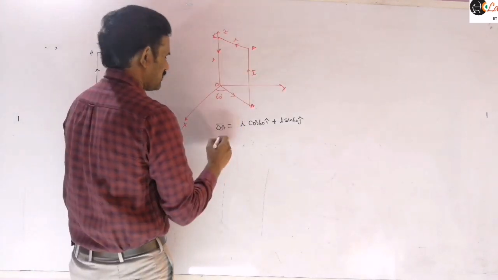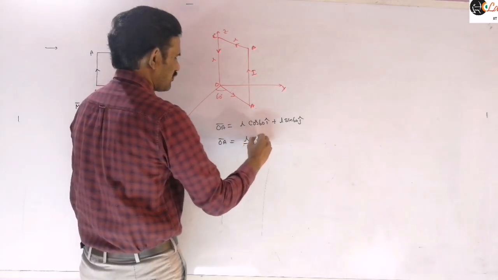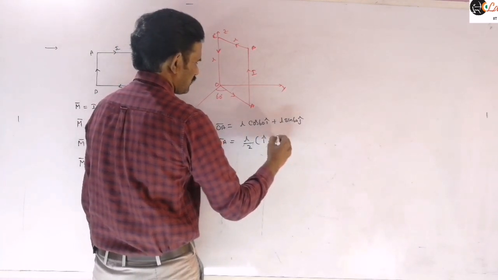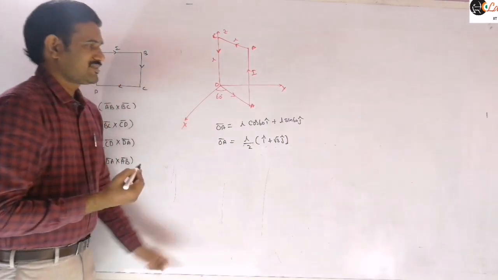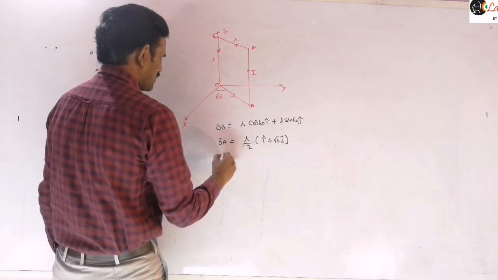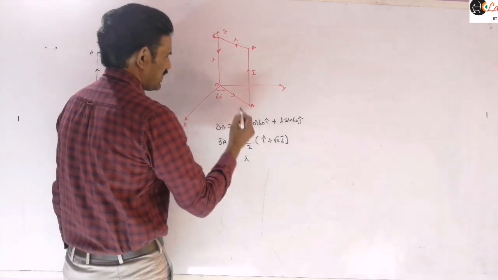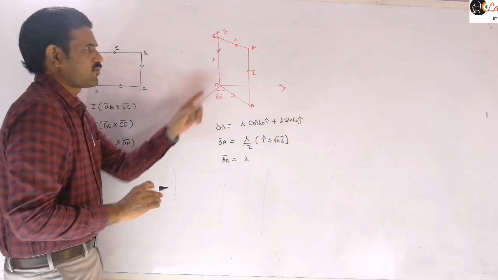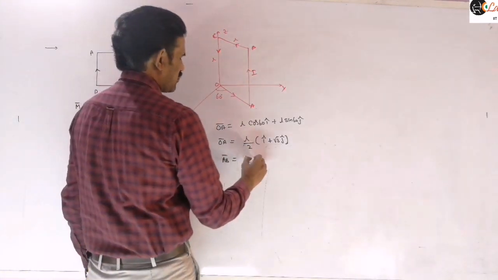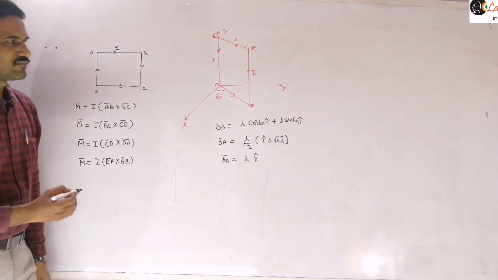And next to this, you may simplify this. OA bar is equal to L by 2, I am taking common here, so that you will get i cap plus root 3 j cap. Now let us write this AB bar. Can you say how to write AB bar now? AB bar is now parallel to Z axis, right? Its side is parallel to Z axis. So simply what we can write is L k cap. So that is our AB bar vector there.